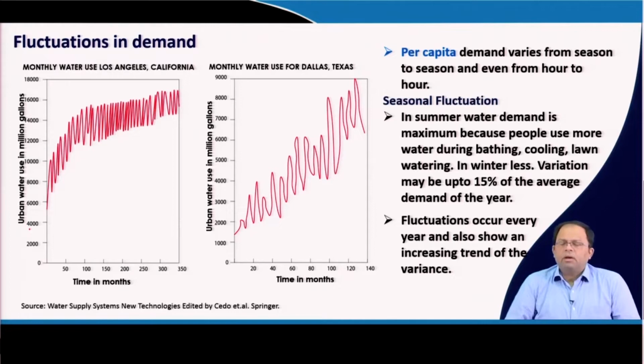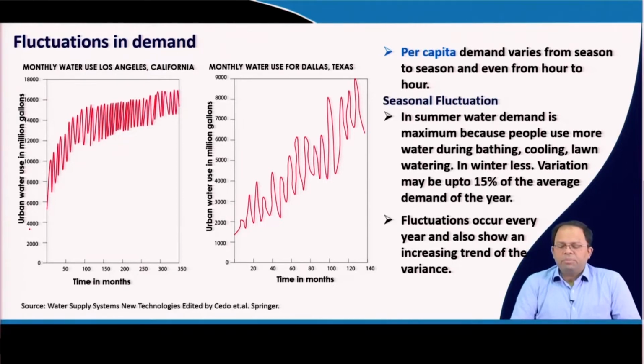Then, the per capita demand also varies from season to season, and of course it varies even from hour to hour. When we talk about seasonal fluctuation, we usually see that in summer water demand is maximum because people use more water for bathing, cooling, lawn watering and so on. In winter the demand is less, but as I was discussing earlier, sometimes people keep their taps open, and that may lead to higher use during winter as well.